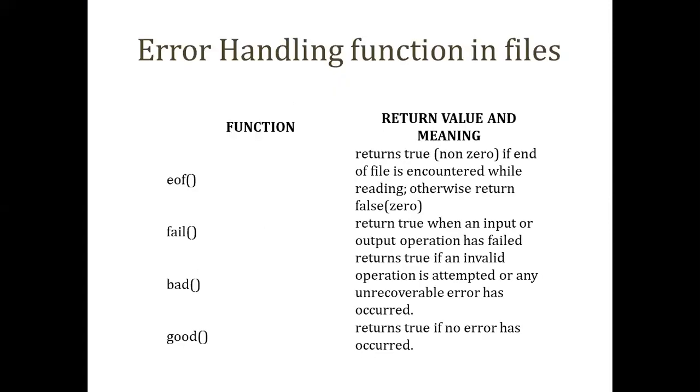Okay. Now, we have seen error handling functions also. They can be used in the form of a function. So what values will it return? When you call these functions, these are the default functions which will be called to check the status. It returns a non-zero value if the end of the file has been identified, or otherwise a zero value if the file has not ended yet.